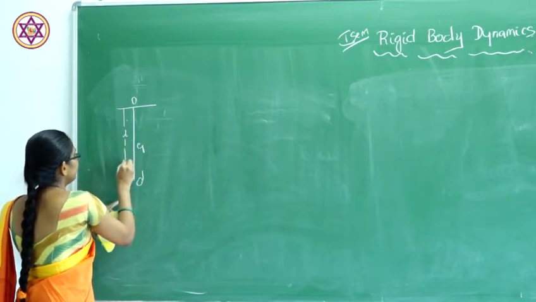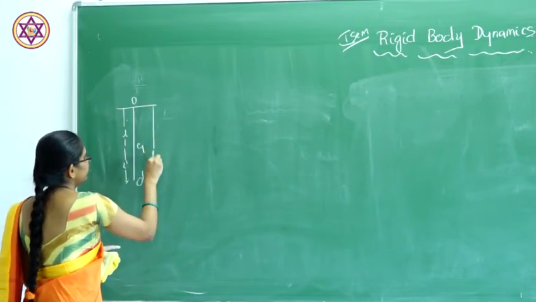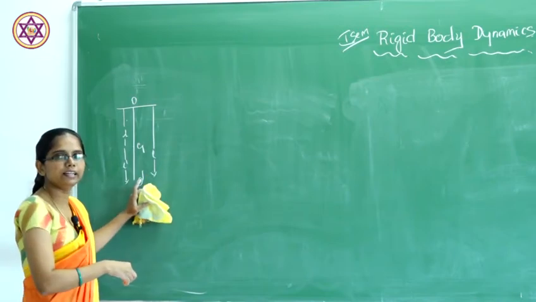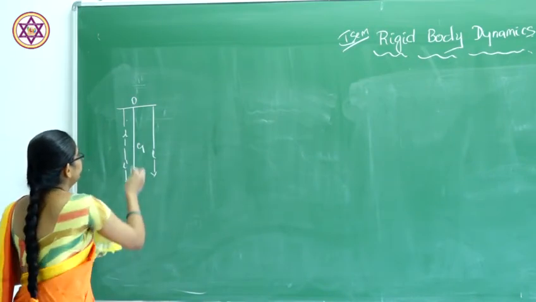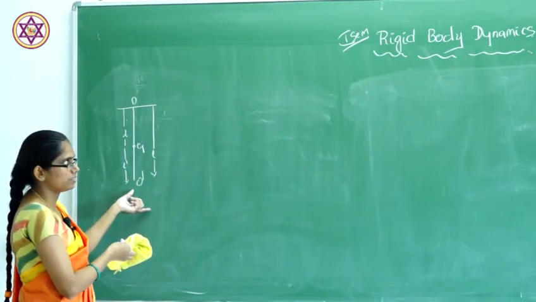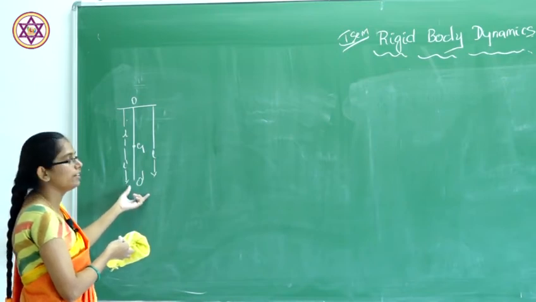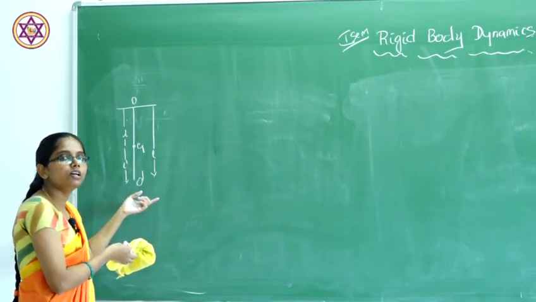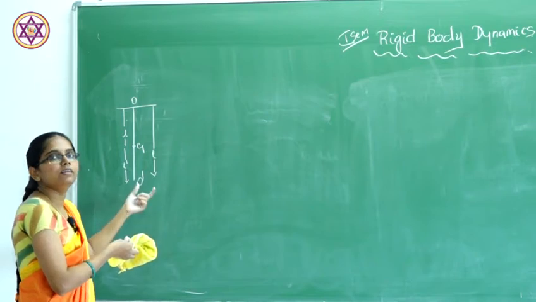From here to here, this will be L dash. So, the total length will be L. Here G will be the center of gravity and O dash will be the suspension. We are going to study that the center of suspension and center of oscillation are interchangeable. We can change those values.